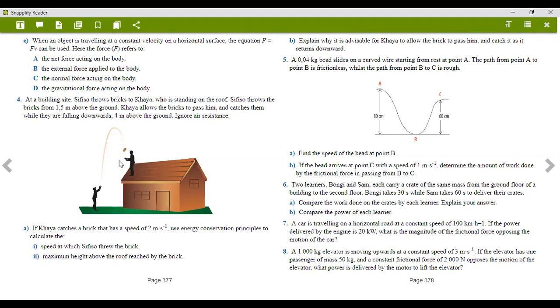Which means for number 2, the maximum height is this height here because the roof is the height, right? So the maximum height above the roof reached by the brick. And then on B, it says, explain why it is advisable for Kaya to allow the brick to pass it and catch it as it returns. So these are our three questions.